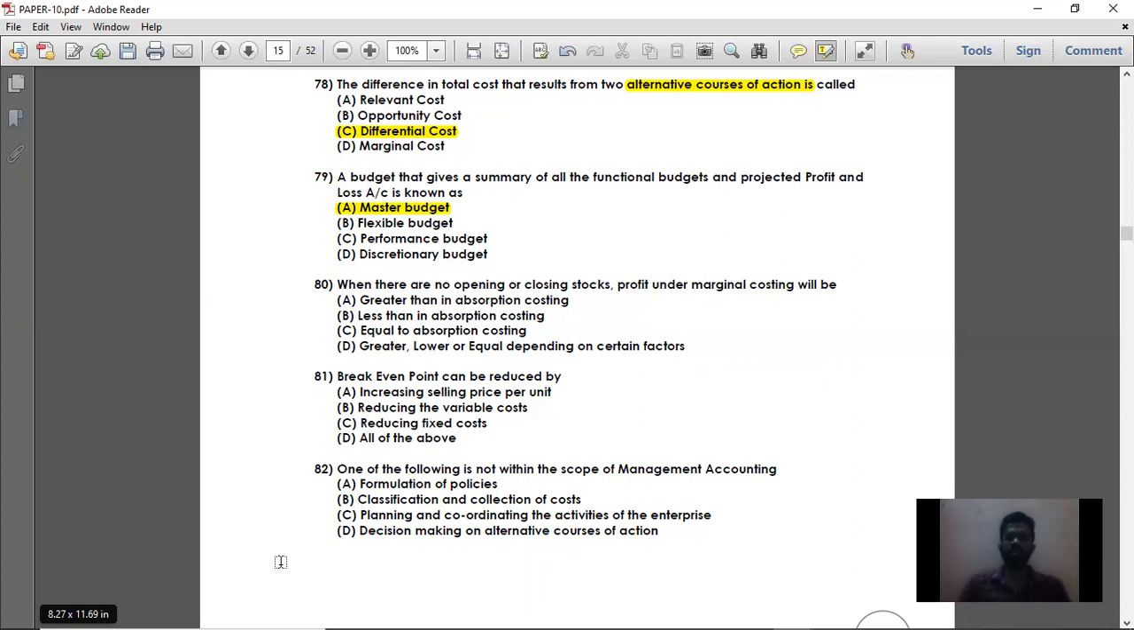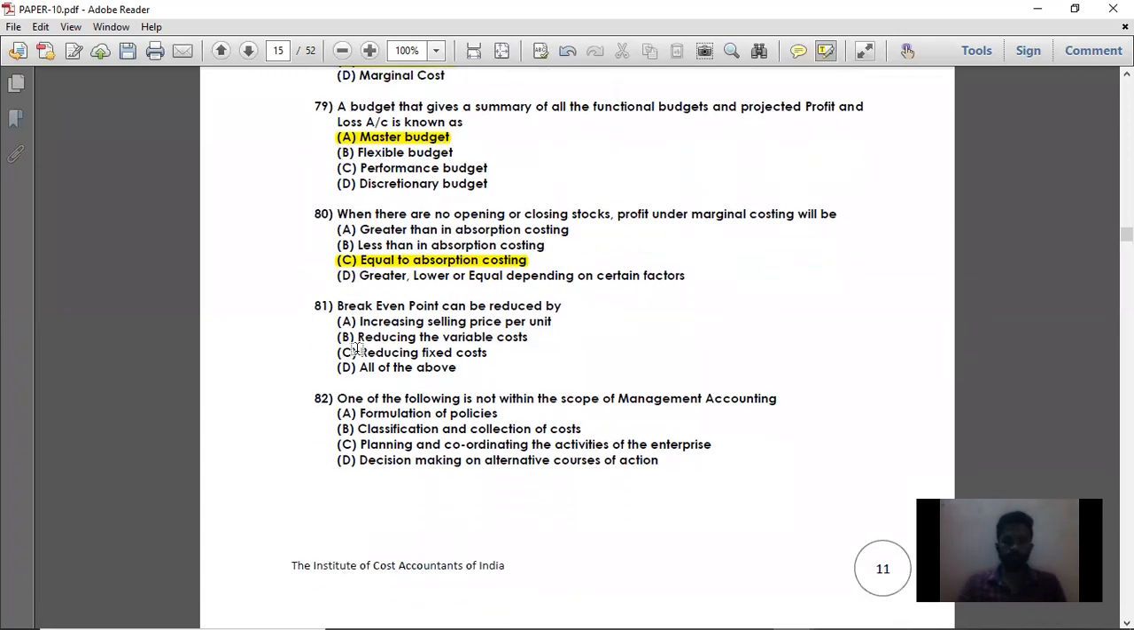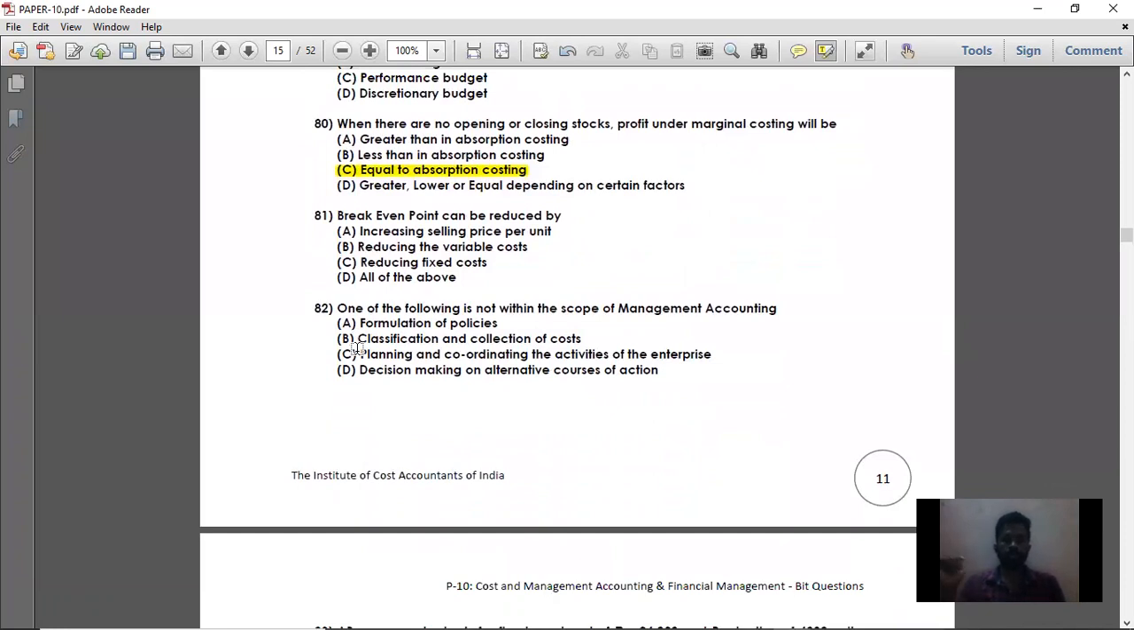So when there is opening stock and closing stock, the profit under marginal costing will be different from profit under absorption costing. Whereas when there is no opening or closing stock, the profit under marginal costing will be equal to profit under absorption costing. When there is opening stock or closing stock, profit under marginal costing will not be equal to profit under absorption costing. Whereas when there is no opening or closing stock, profit under marginal costing will be equal to absorption costing. So that is question number 80. Moving on to question number 81.